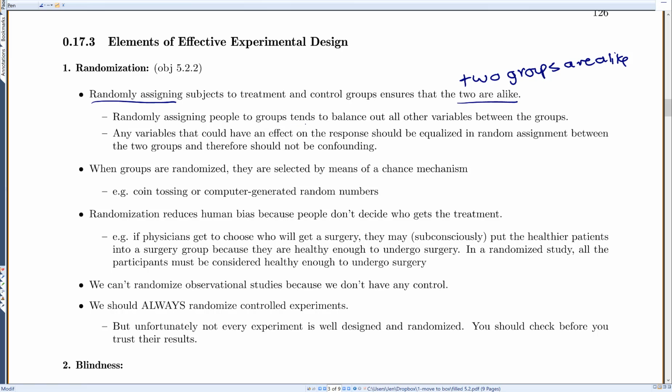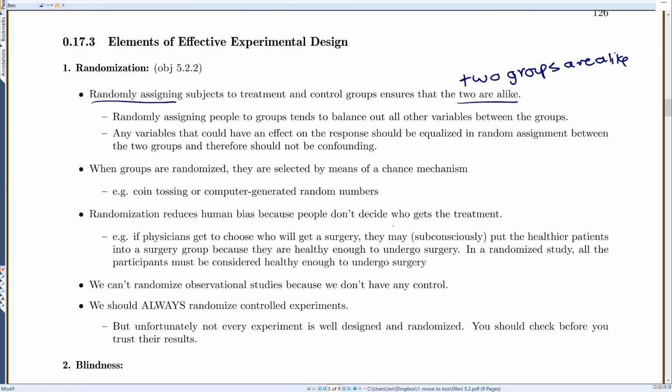So when we randomly assign people to groups, that tends to balance out all the other variables between the groups, all those possible confounding variables. So any variables that could have an effect on the response should be equalized in the random assignment between the two groups, and therefore they shouldn't be confounding variables. When our groups are randomized, we select what group they're in by means of some chance mechanism we want to make actually random, so like coin tossing, computer-generated random numbers. Randomization reduces human bias because people don't decide who gets the treatment.